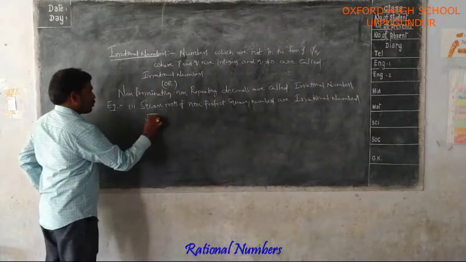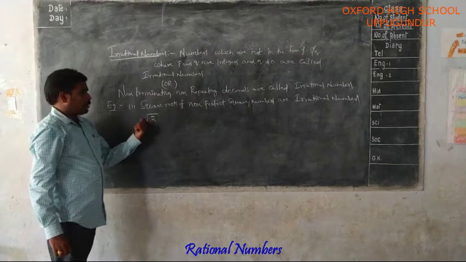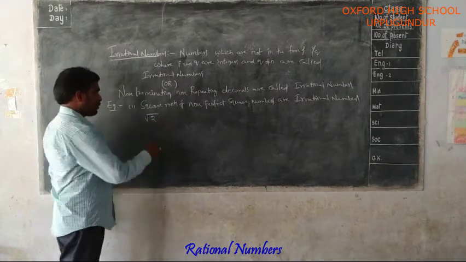Example, root 2. Here 2 is not a perfect square. Square root 2 is an irrational number.